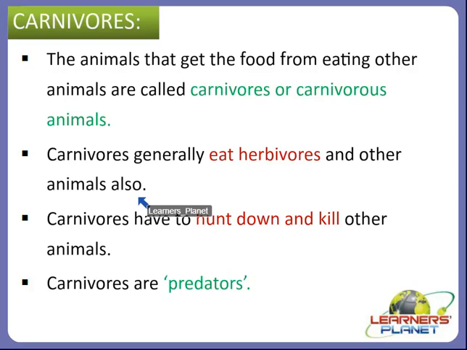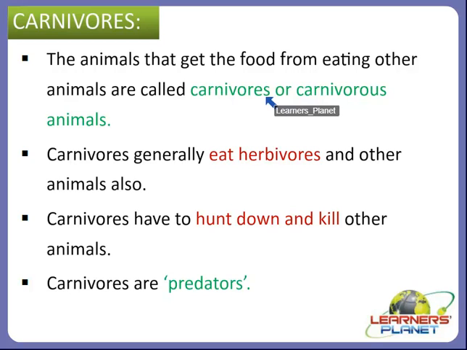How do they eat their food? Carnivores have to hunt down and kill other animals to have their food. That is why they are called predators. So we can say that carni means meat and vor means eater, so they are meat eaters.